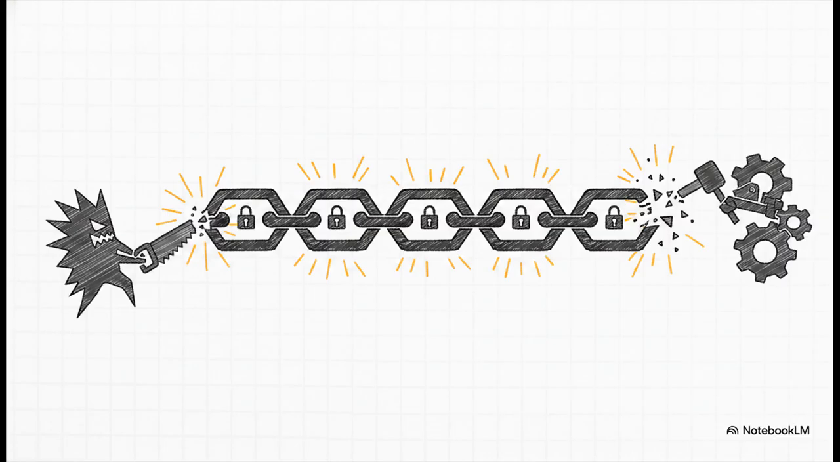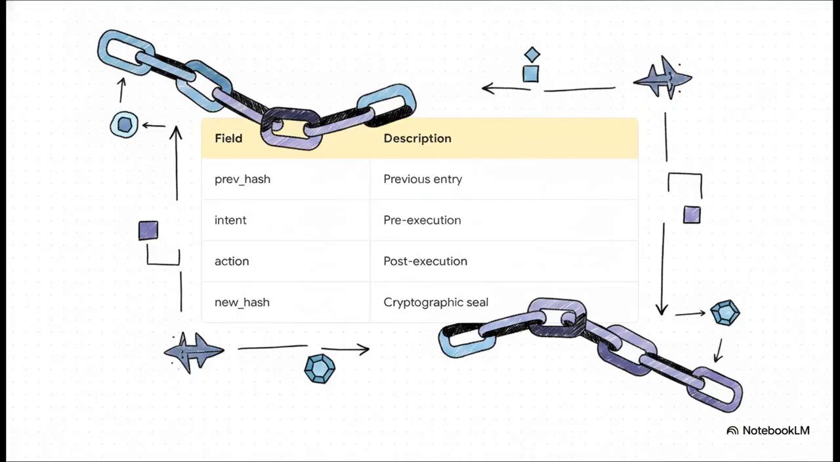This kind of mathematical certainty is huge. It completely prevents an outside attacker or even some weird internal system error from secretly altering the history of what the AI actually decided to do. And this brilliantly illustrates exactly how that unbreakable chain is forged.